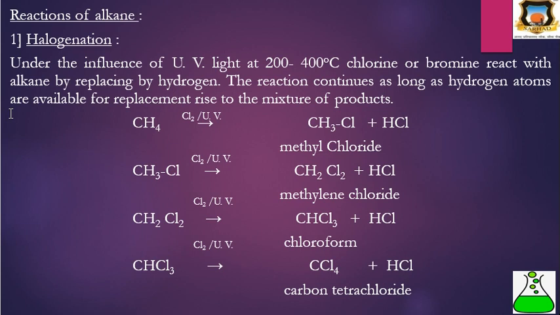First, methane reacts with chlorine in the presence of UV light and gives methyl chloride plus HCl. Then this methyl chloride again reacts with chlorine in the presence of UV light and gives methylene dichloride, or methylene chloride. Again, methylene chloride reacts with chlorine in the presence of UV light and gives chloroform, and chloroform again undergoes chlorination to give carbon tetrachloride. Therefore, we get a mixture of products.